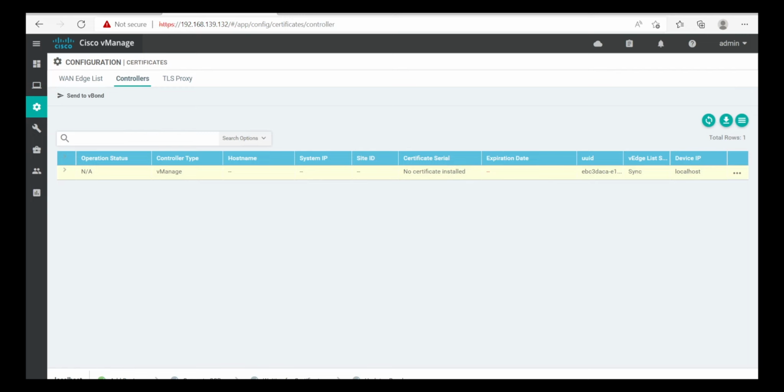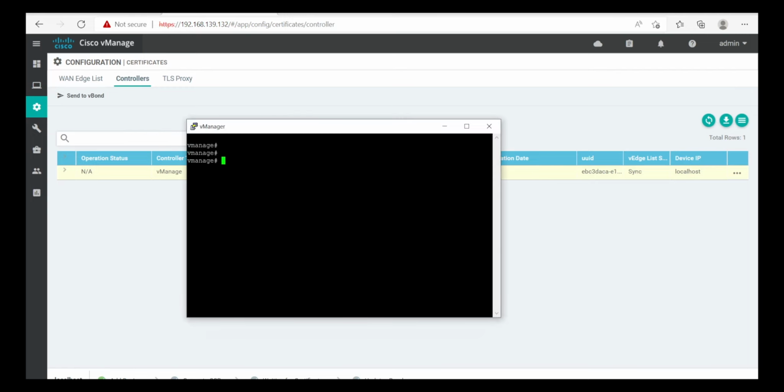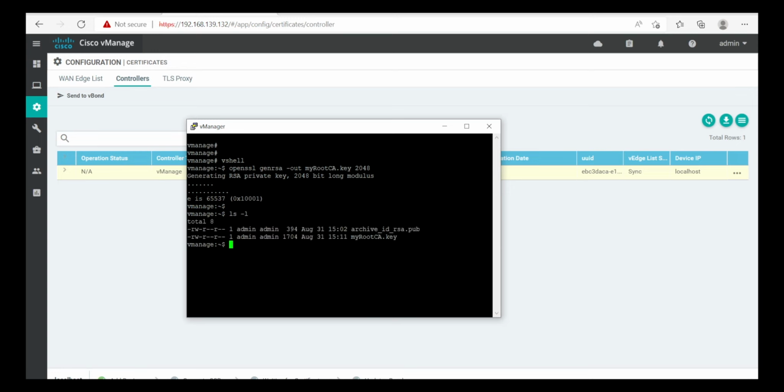So first we open our vManage and we enter the vshell command. Next we generate a private key with the following command. We can see if everything is okay. Now we will use the private key with openssl to create the certificate authority with this command.